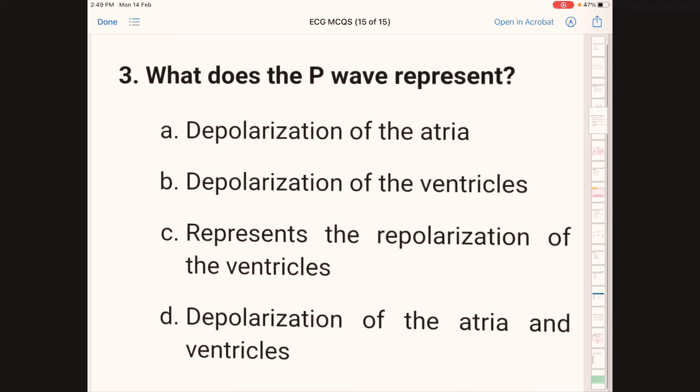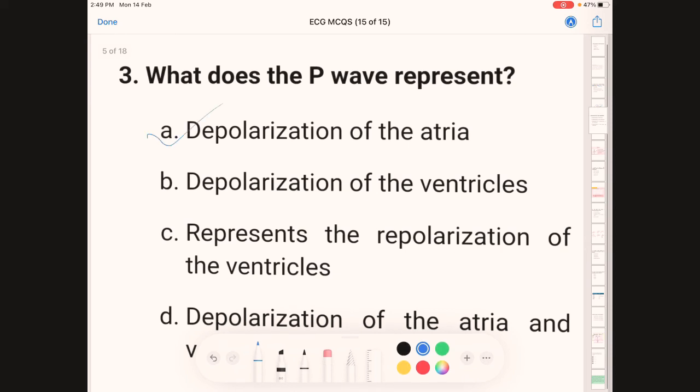What does the T wave represent? Option A, depolarization of the atria. Option B, depolarization of the ventricles. Option C, repolarization of the ventricles. Option D, depolarization of the atria and ventricles. Correct answer here is A. P wave represents depolarization of the atria, which means contraction of the atria.